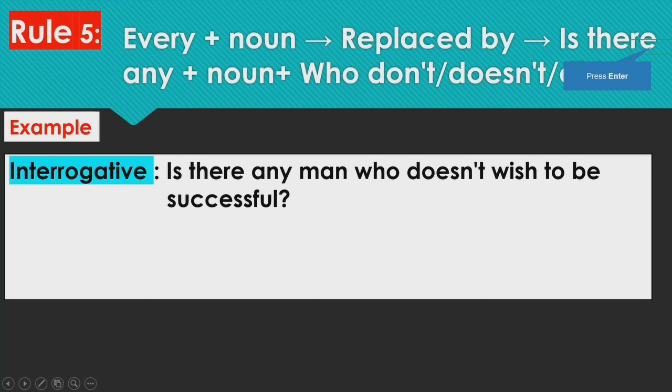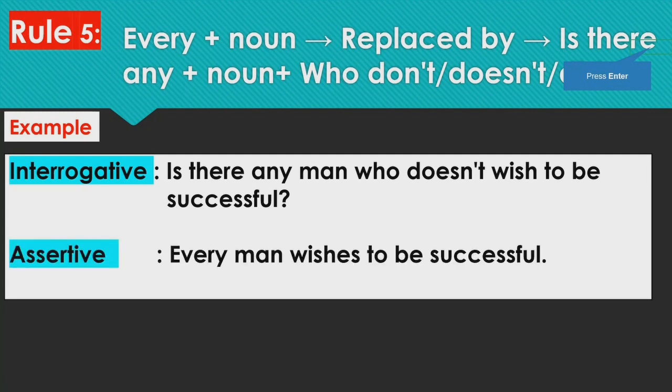So here as per the rule, is there any and noun is given. Is there any, noun is man, and who doesn't, okay? So what do we have to replace them with? Every. So is there any man who doesn't wish to be successful?